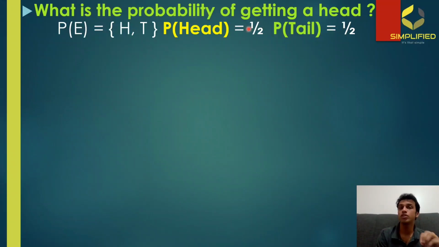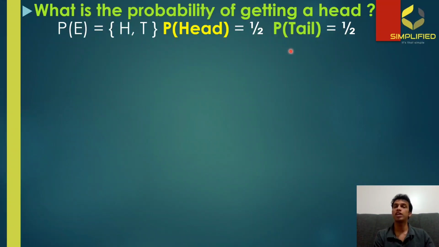And when it comes to the denominator, we have to think about all possible outcomes of the experiment, which means that, as I've already mentioned, there are only two possible outcomes. So that means we have to put a 2 in the denominator, which means that the probability of getting a head is 1 by 2, or you can say it as 0.5, or in percentage, if you want to represent it, it is 50%. Now, the probability of getting a tail, we are going to find in exactly the same way how we find the probability of getting a head.